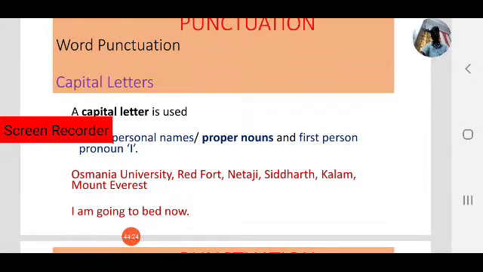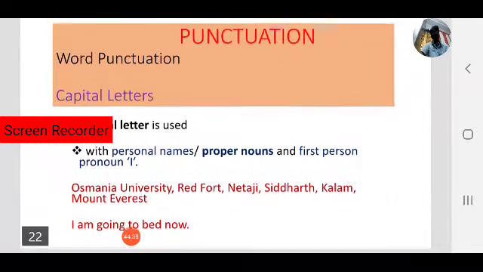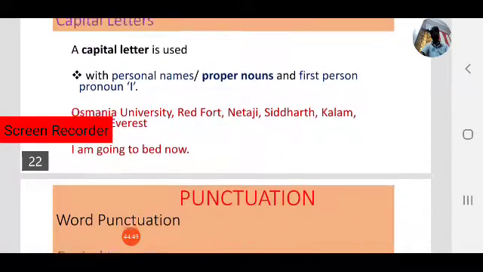Another one is the first person I. The first person pronoun I must always be in capital letter wherever you use I, whether it is at the beginning of the sentence, at the end of the sentence, or in the middle of the sentence. Always the first person pronoun I must be in capitals. Note it down.